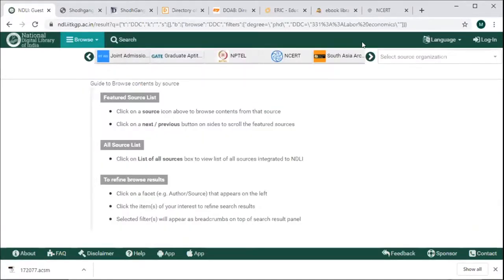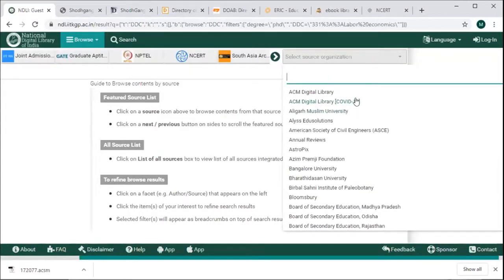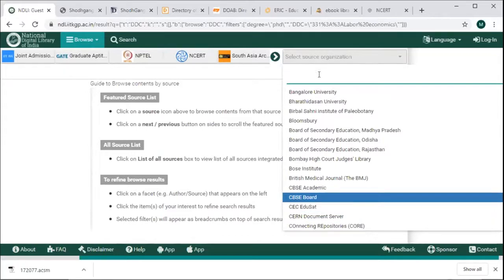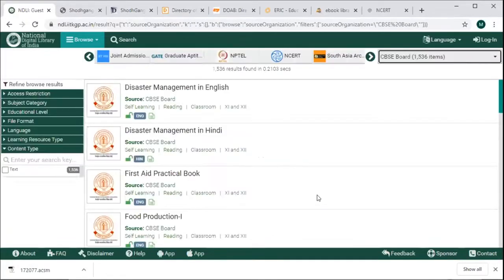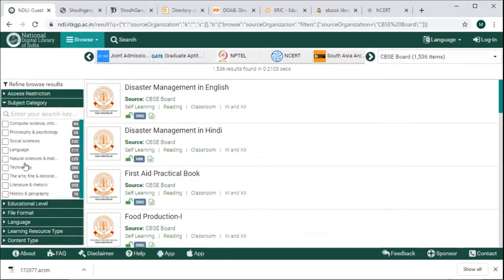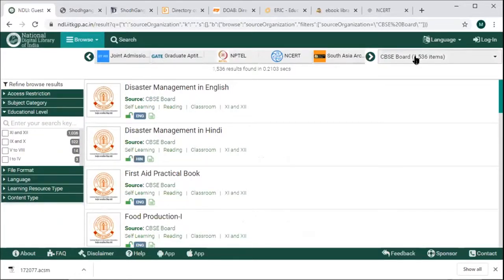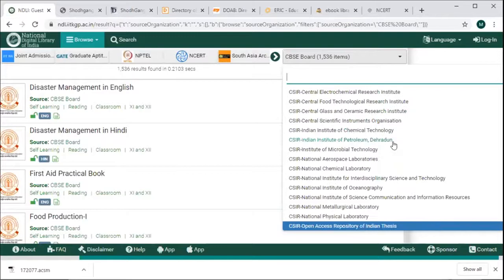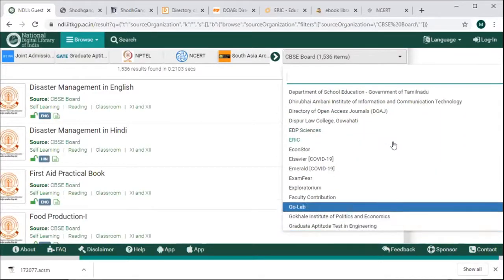See, these are the various agencies which are providing information sources to National Digital Library of India. The list is big. It is a big list. See, alphabetical list is provided. See, if I want to go for CBSE board, these are the sources provided for the CBSE board. Again, you can filter your search from this left corner. Okay. See, these are the sources. Alphabetical. Again, IRIC is also there.